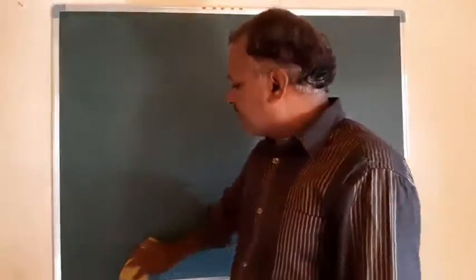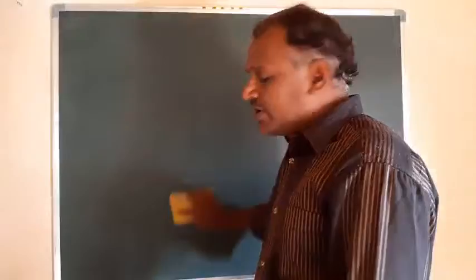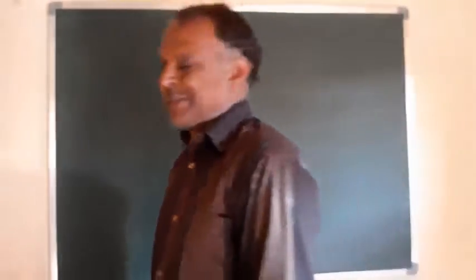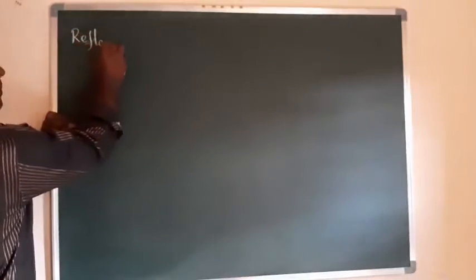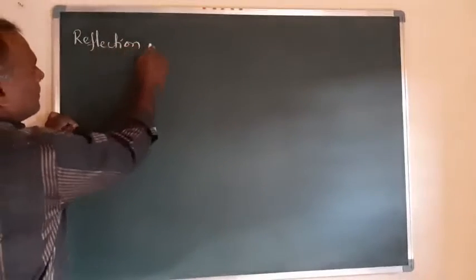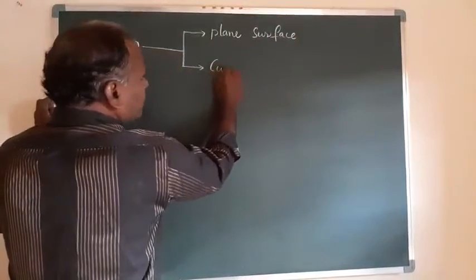First we will start with the reflection at plane surfaces. The reflection process can be done at plane surfaces or at curved surfaces.